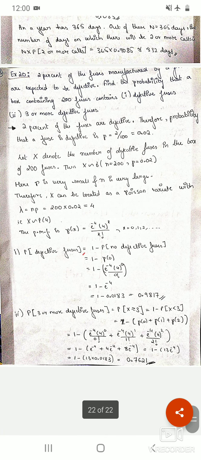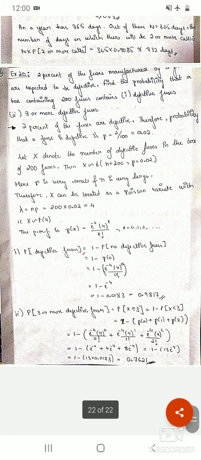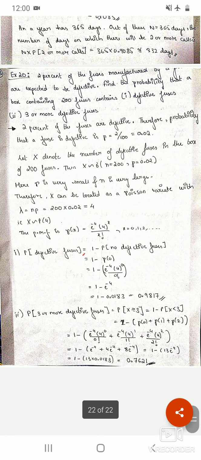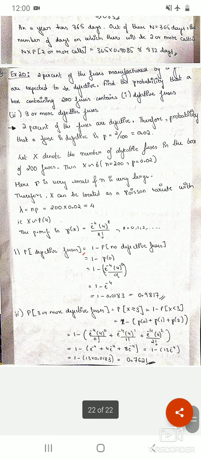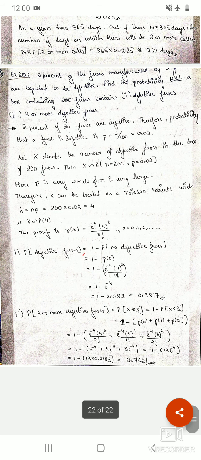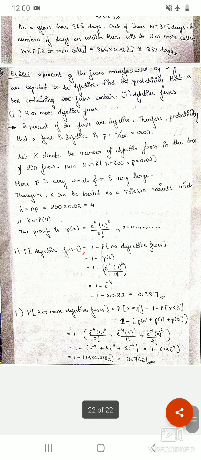Then 1 minus, I can write it as 13 e raised to minus 4. If you want, you can substitute e raised to minus 4 in the first step, then multiply with the corresponding coefficients and then add, or else you can take e raised to minus 4 common, then it will be 8 plus 4 plus 1, which is 13. So it is 13 times e raised to minus 4. So 13 into 0.0183 is 0.7621.